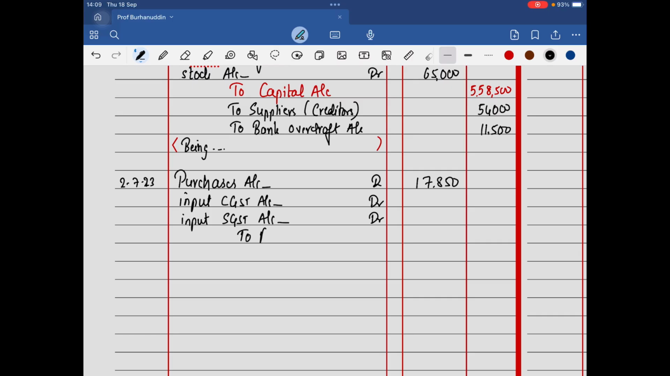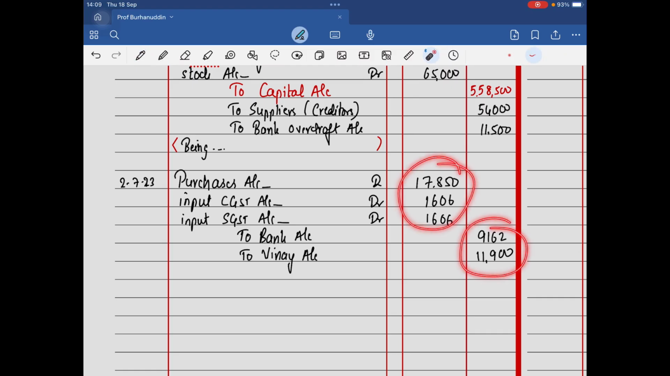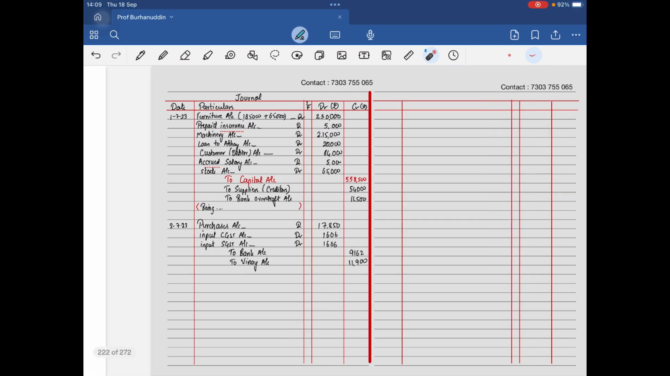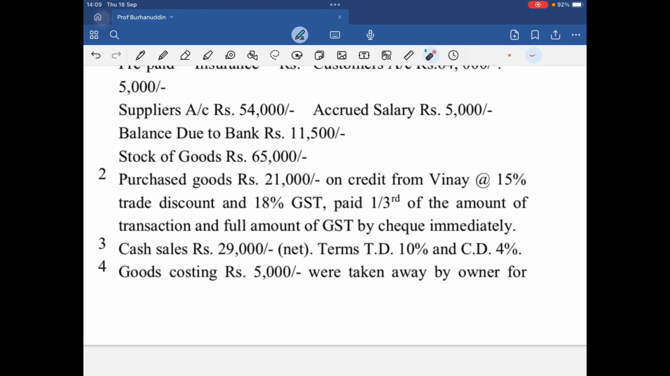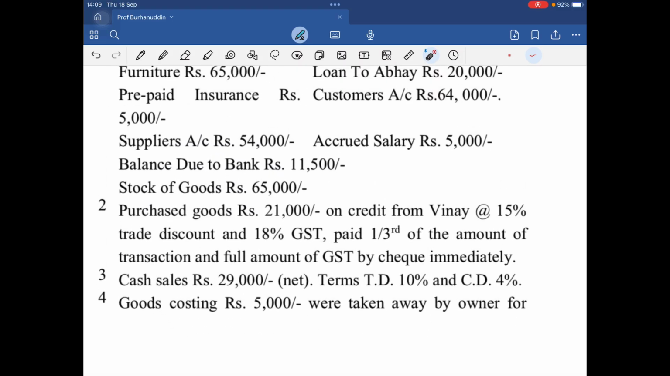You are going to make the payment to bank account. Also, you are going to have a creditor, Vinay's account. 1606, 1606, 9162 and 11,900. And the total of this will be exactly equal to the total of this amount. Do you understand this? And the narration is always to be written. Okay? The next transaction, can you read this? Cash sales rupees 29,000 net, terms TD 10% and CD 4%.